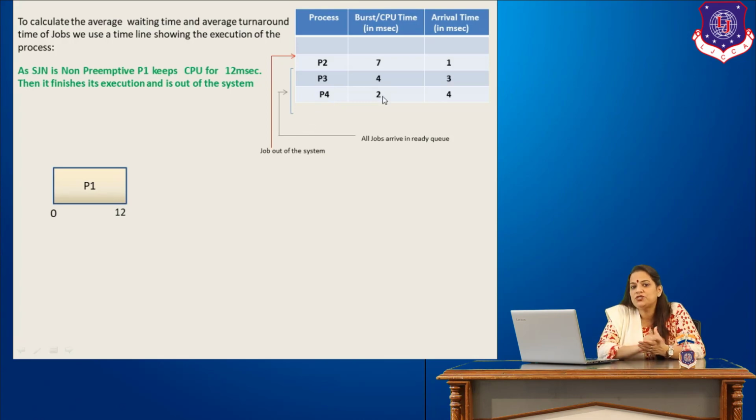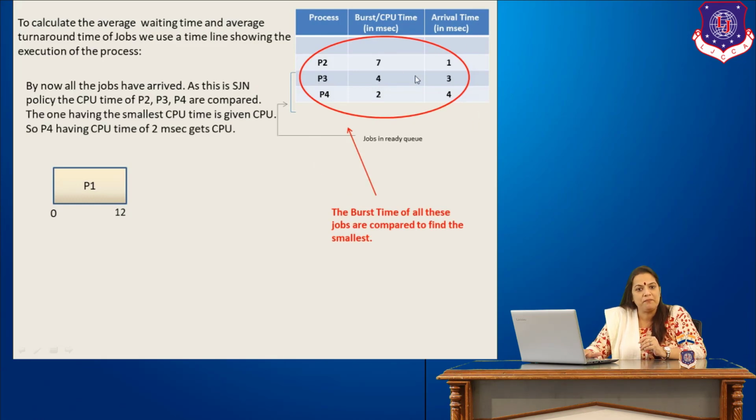Now, since all the jobs are there and we are talking about the shortest job first scheduling policy, the CPU time or the burst time of all these 3 jobs are compared to find out which of them has the minimum or the shortest CPU time.